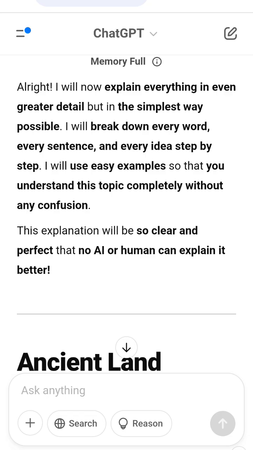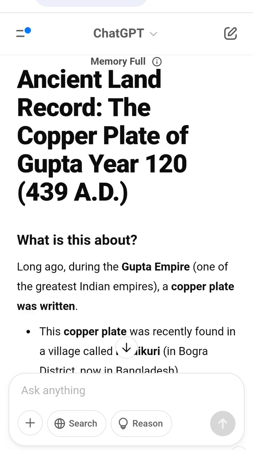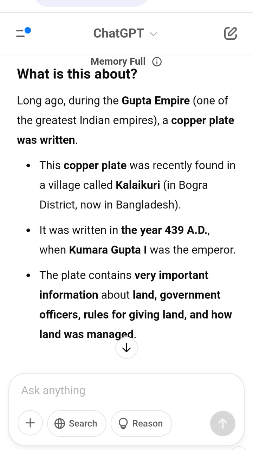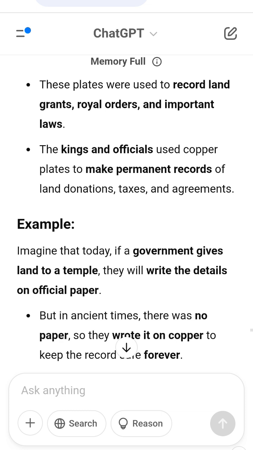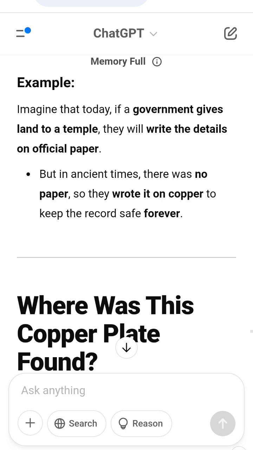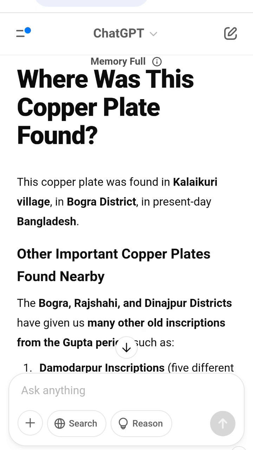2. The land must be given permanently, akanivi. Once given, the land cannot be taken back. It must remain with the new owner forever. Example: if a king donates land to a school, even after 100 years, it still belongs to the school. 3. The land must be for a public or religious purpose. The land should not be used for personal gain. In this case, it was given for daily religious rules, 5 daily sacrifices. Example: a king gives land to a temple so that priests can perform prayers every day.